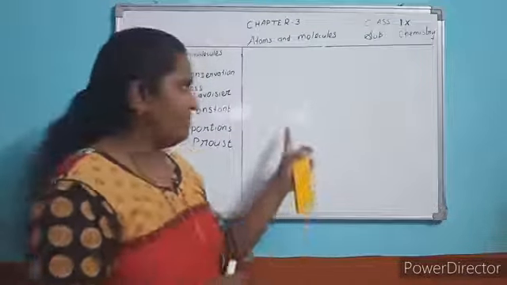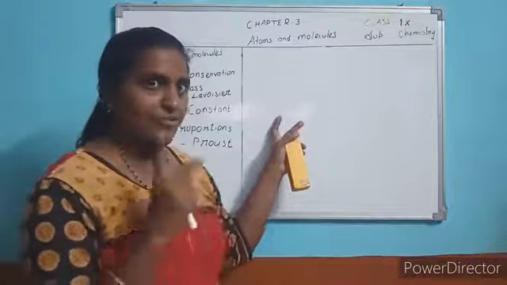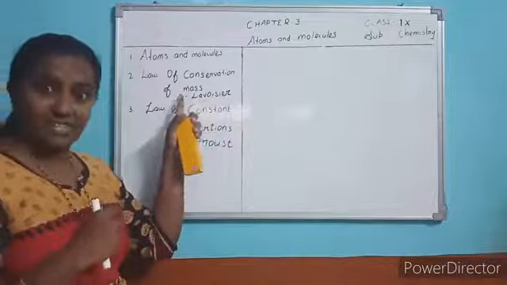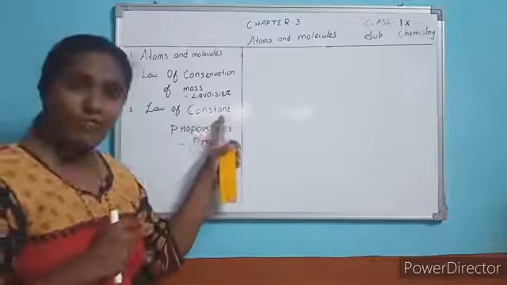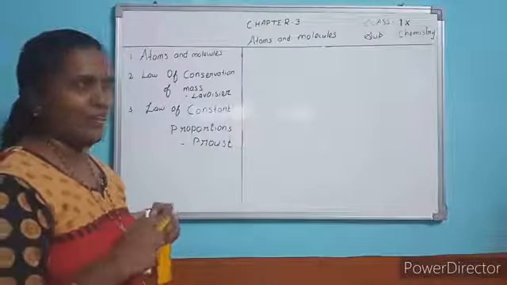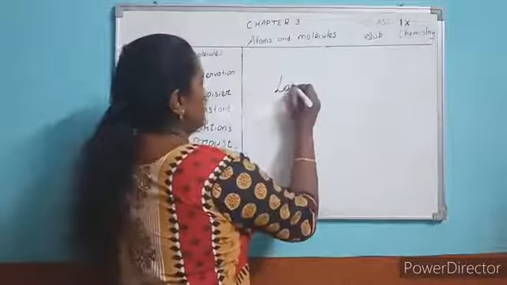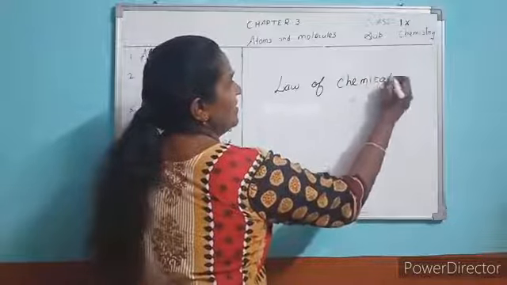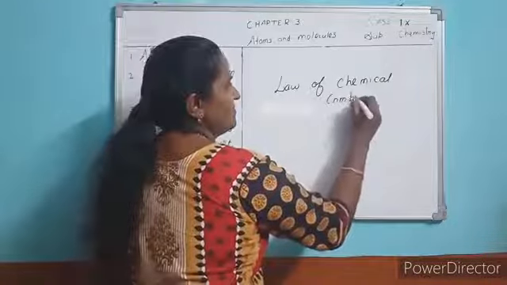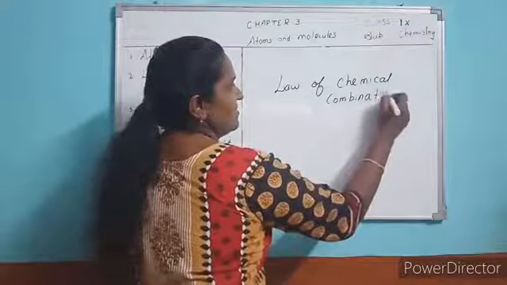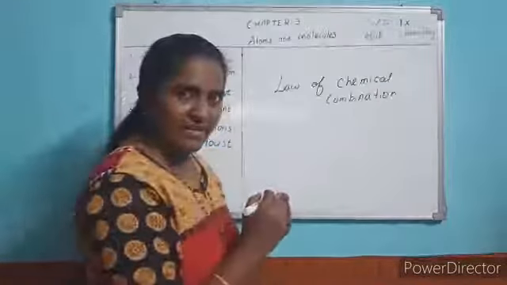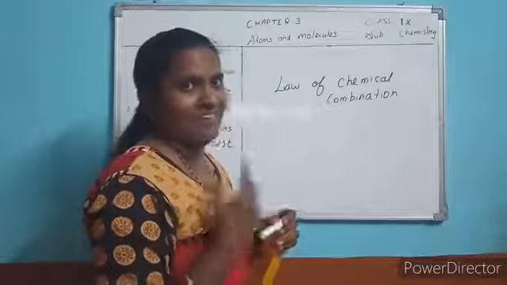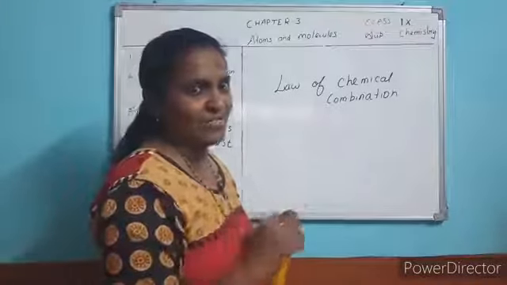To study the chemical reaction, you should know the two laws. One is law of conservation of mass. Second one is law of constant proportions. Basically, the law of chemical reaction or law of chemical combination consists of two laws. In a chemical reaction, these two laws are necessary to learn in order to understand the chemical concept.